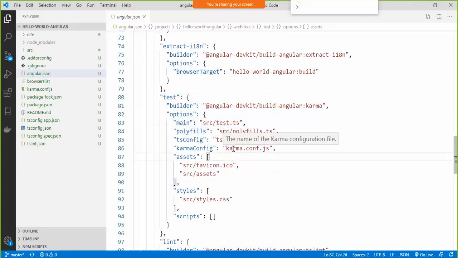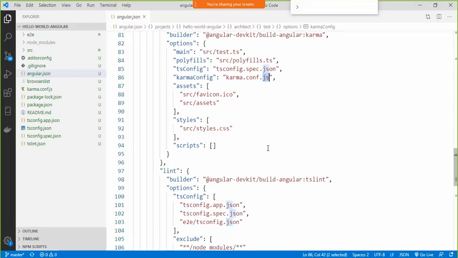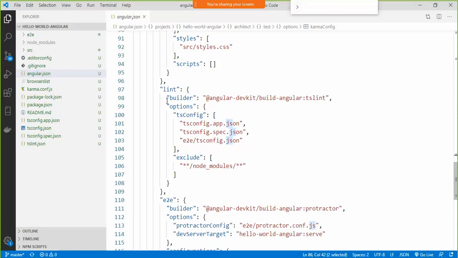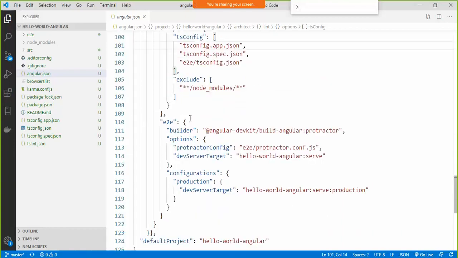It is going to use the karma.config.js file in order to configure my tests and run it. And how the TypeScript configuration should be done, I mean what styling information should be used for TypeScript, how many spaces should be there after the variable name, how many enters should be there. All that configuration is present inside these files that is also referred over here.